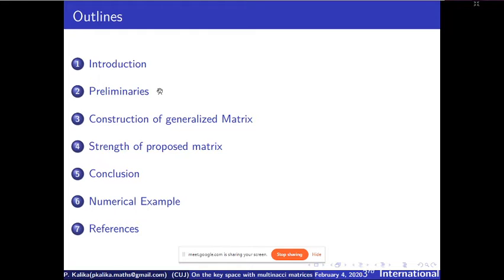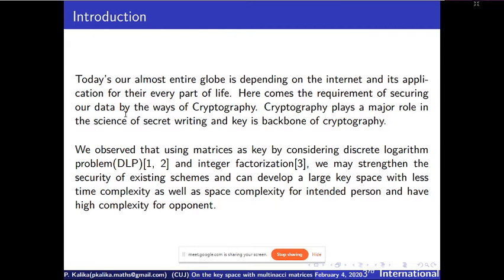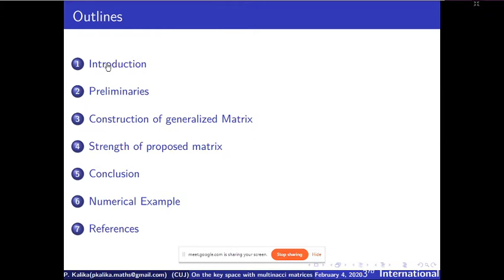For this you have to use a particular command. If you are used to writing your presentation in Word, meaning Microsoft Office, then you have to write these things manually. But if you use LaTeX, then these things come automatically by putting in a simple short command. You also know what the outline of your presentation is, and it starts from here: first is the introduction, and then I will use the preliminaries.